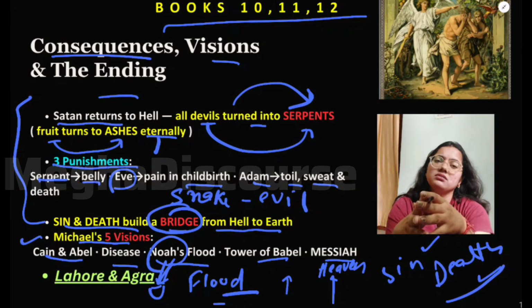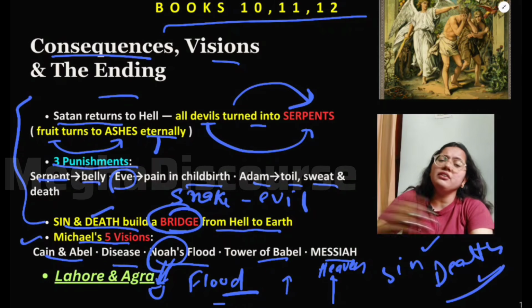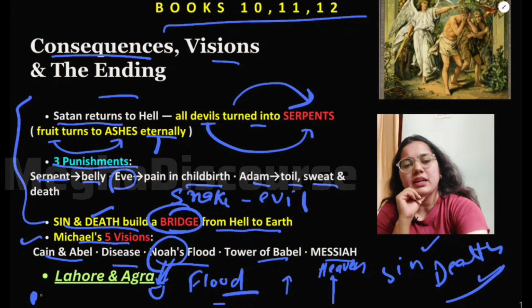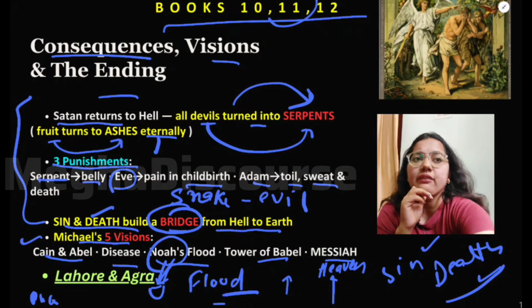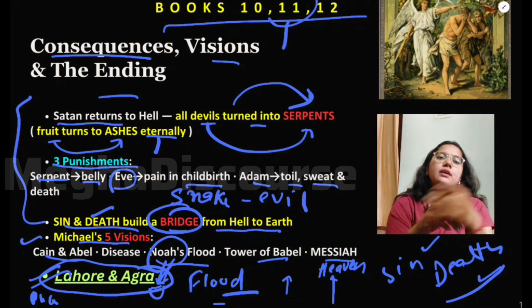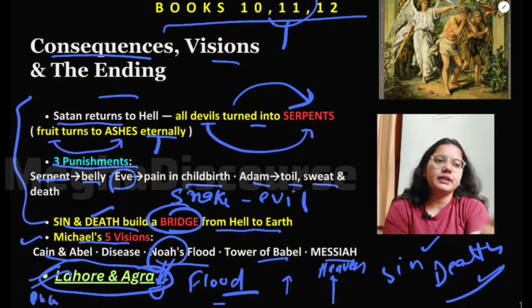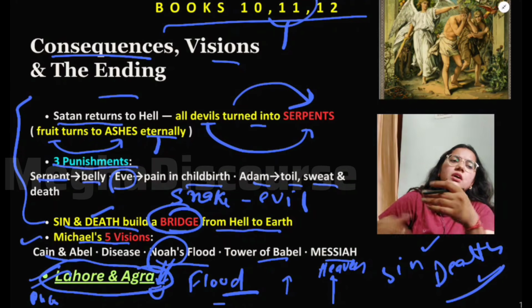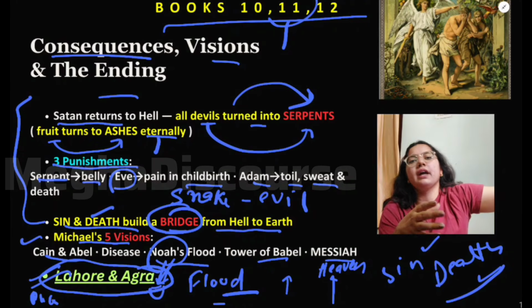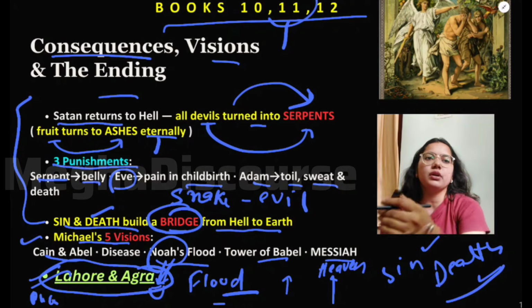He will die. He will defeat death every time. He will reincarnate, right? So this is the main idea. And this is again a PYQ, that in book 11, there is this mention of Agra and Lahore. You should know, basically, Michael was talking about the humanity, the horizon, that from this end to the Mughals, Lahore and Agra, people will fight with each other. So basically this was the main context of this.